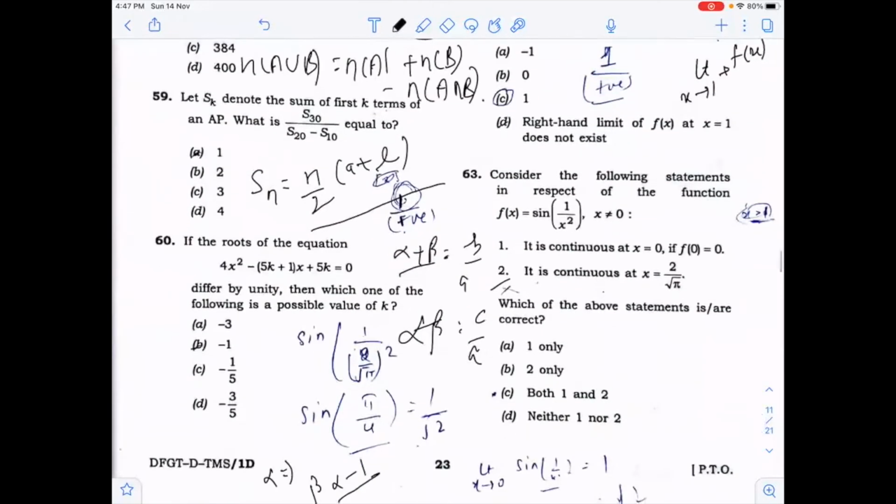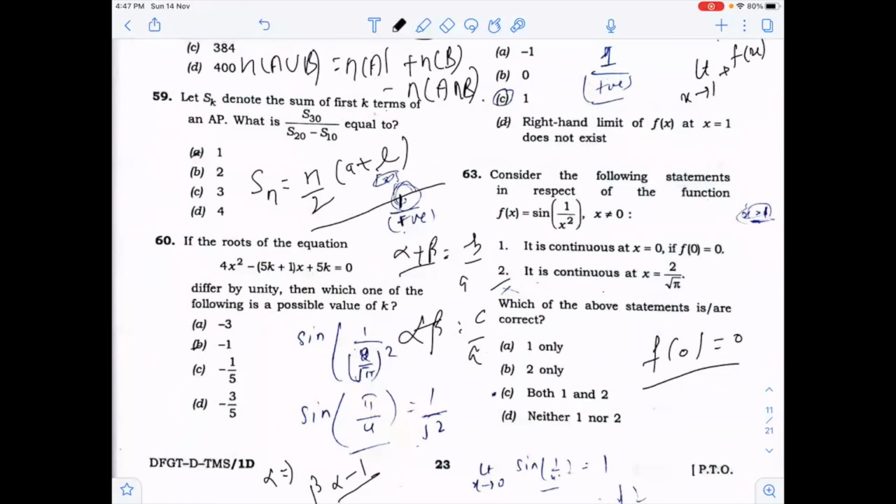Now in the 63rd question, you have to find whether this function, sine 1 upon x square, is continuous at x equal to 0. What is continuity? What is the mathematical definition of continuity? It means the left hand limit and right hand limit are both equal, and also equal to the function value at the point where you have to find the continuity. Here they are asking about the continuity at x equal to 0.